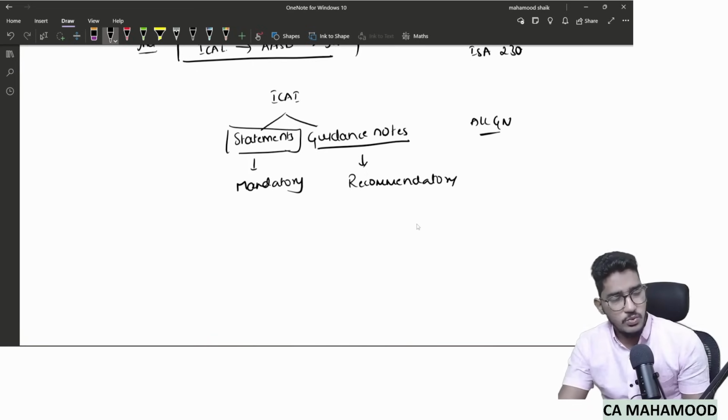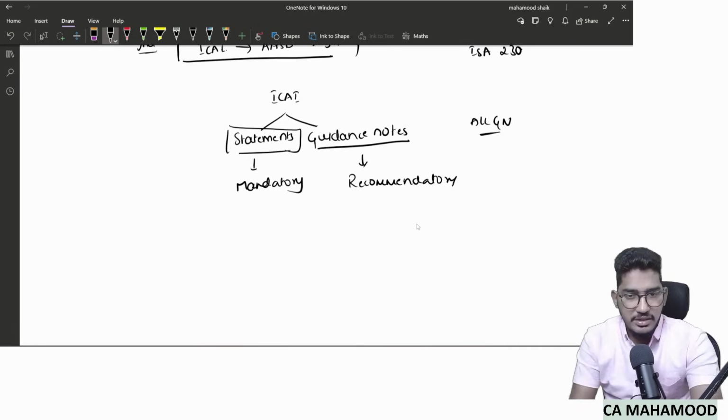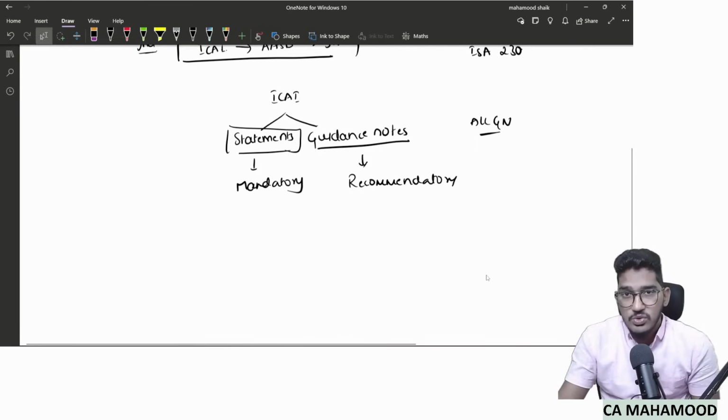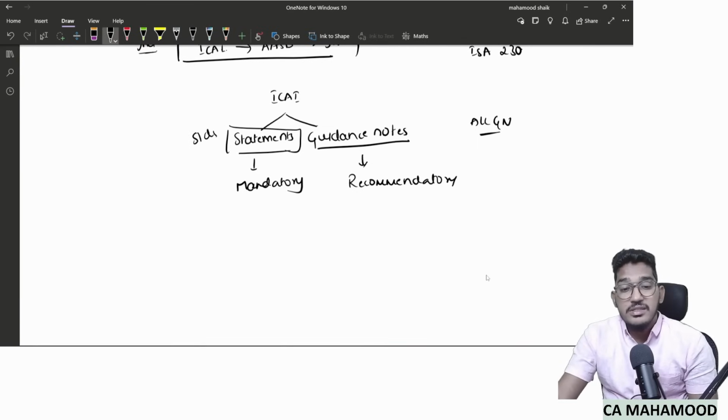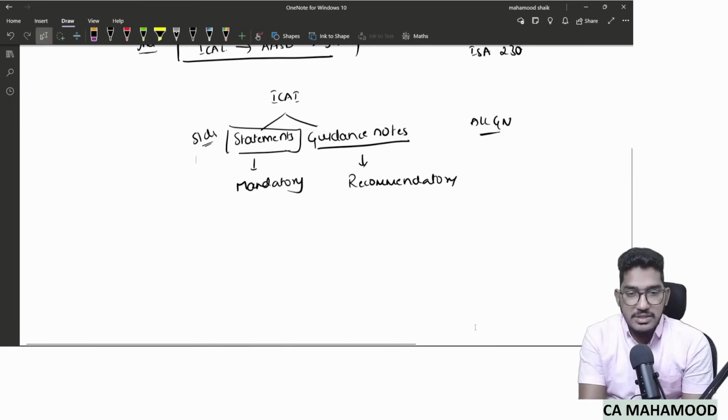So that's how the documents given by ICAI will be divided. One is statements, whose compliance is mandatory, and the other is guidance notes, whose compliance is recommendatory in nature. Now, standards will fall under which category, statements or guidance notes? Standards will fall under the statements category. Why? Because compliance with standards is mandatory in nature, not recommendatory.